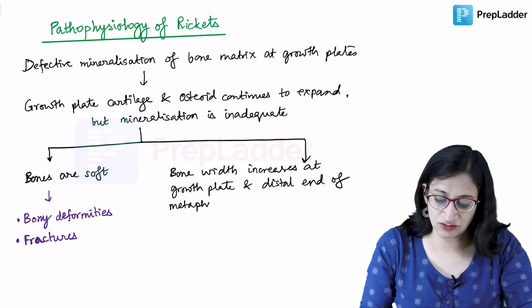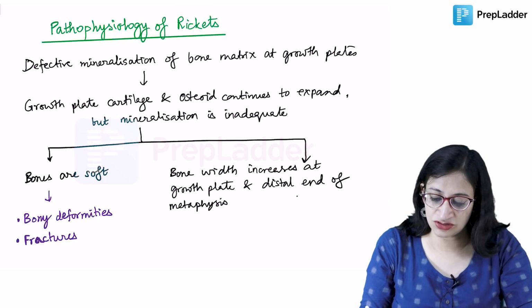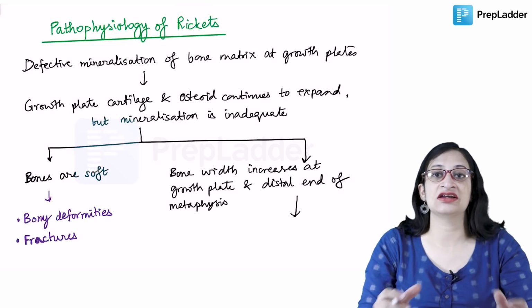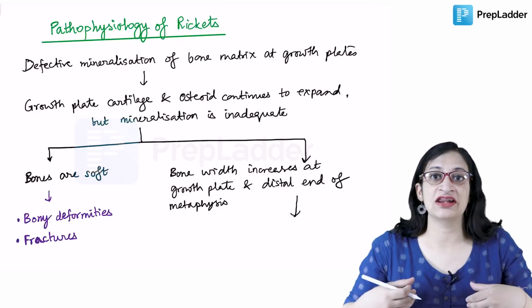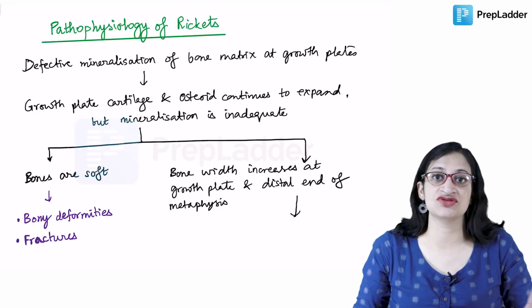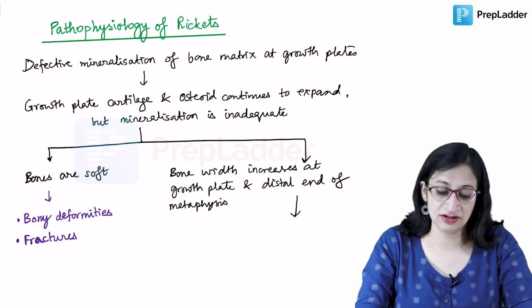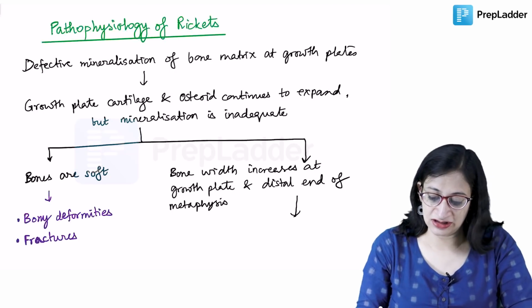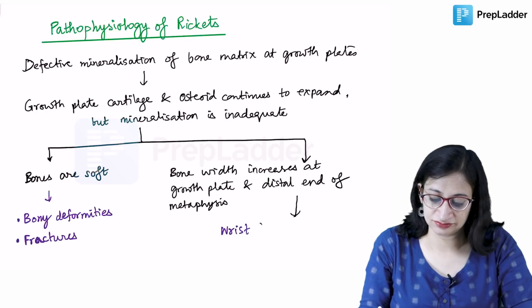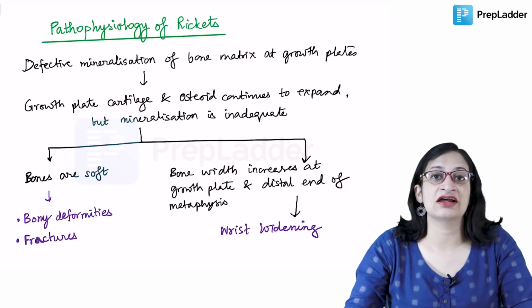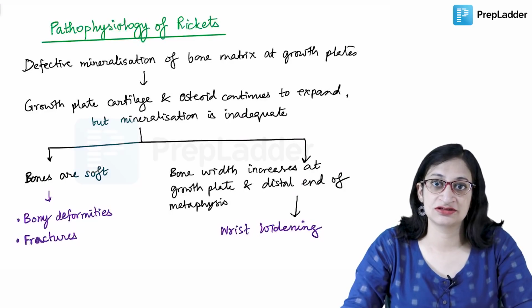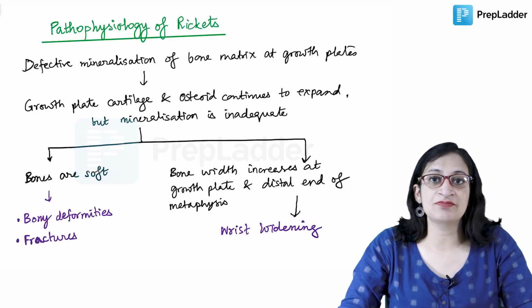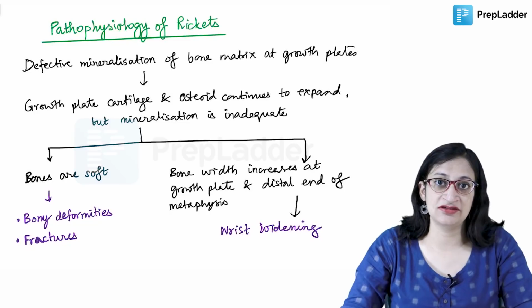As a result of that, we get features like wrist widening, and flaring of the anterior ends of the ribs, which gives rise to rachitic rosary, and other deformities of rickets. So that is the pathophysiology that is happening in rickets.